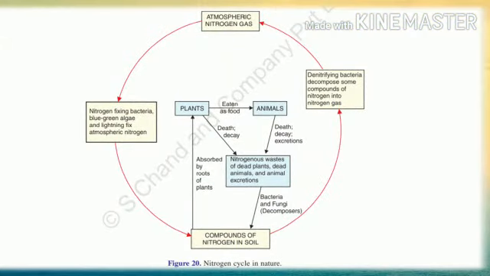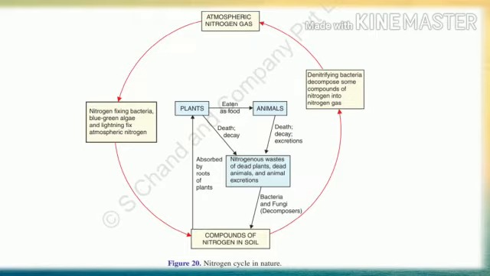Okay. Now, what happens next? When plants and animals die, the complex nitrogen compounds like proteins present in their dead bodies are decomposed and converted into simple compounds of nitrogen by certain bacteria and fungi present in the soil. And animals' excretion like urine, etc. are also converted into simple compounds of nitrogen. Understand, children? Thereafter, all the simple compounds of nitrogen formed in this way go into the soil.